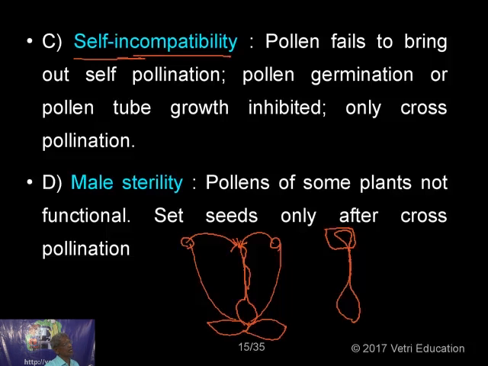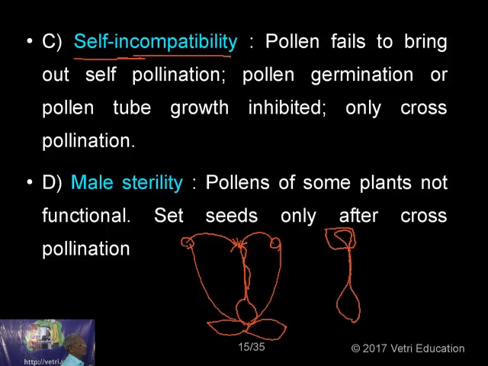A stigma understands which is its own pollen and which pollen it has got from some other plant, some other species. So this is what I mean by right pollen and wrong pollen. It decides which pollen it should admit for germination. So this is brought about by a genetic factor.